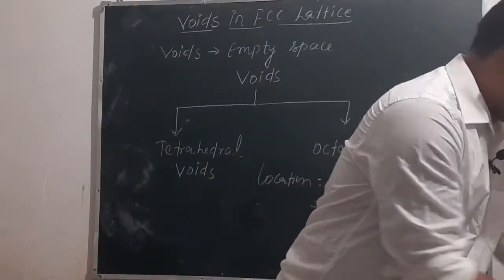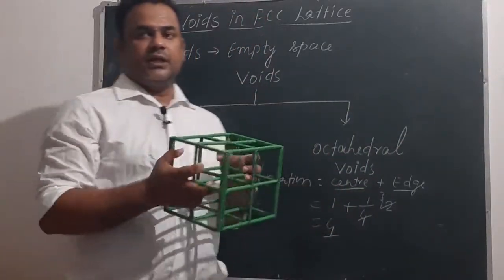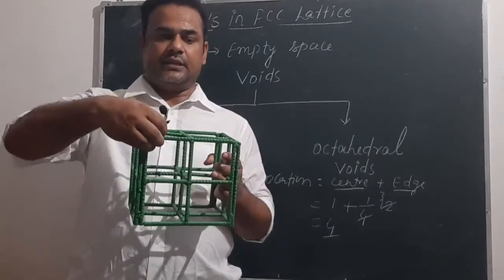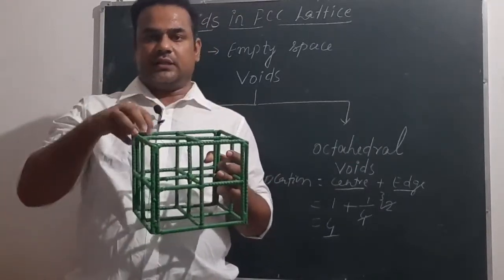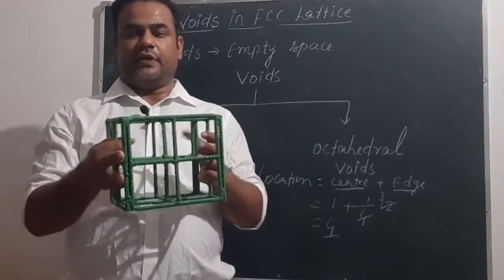So this is our FCC unit cell, and in an FCC unit cell you have to always imagine that constituent particles are present at the corners of the unit cell as well as on the faces of the unit cell.